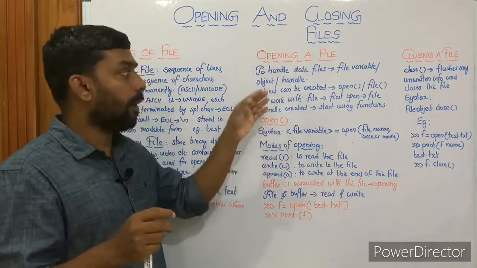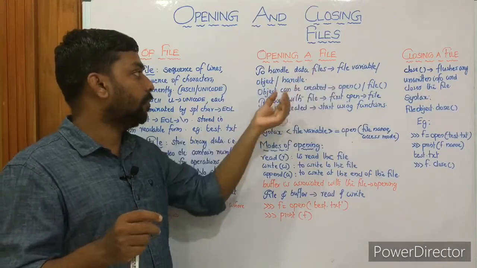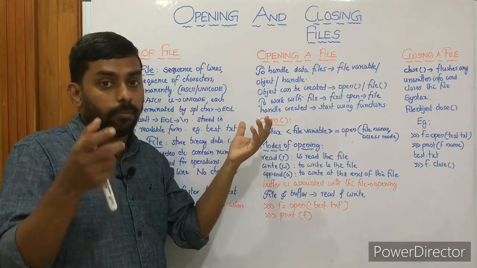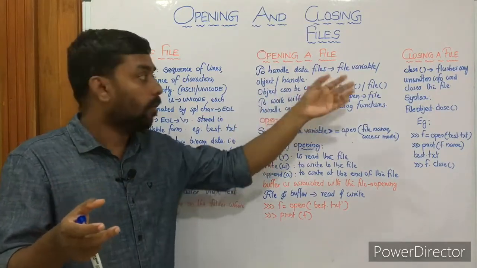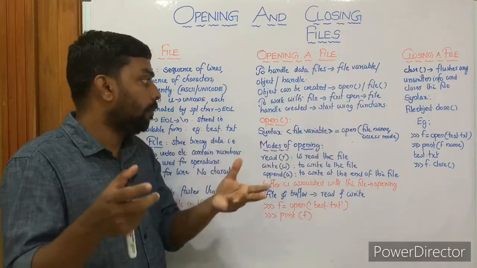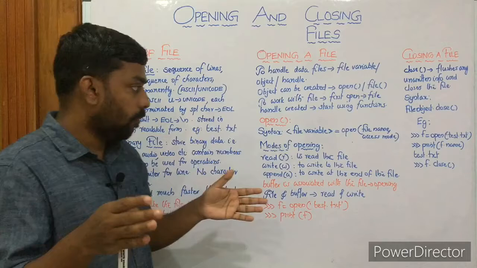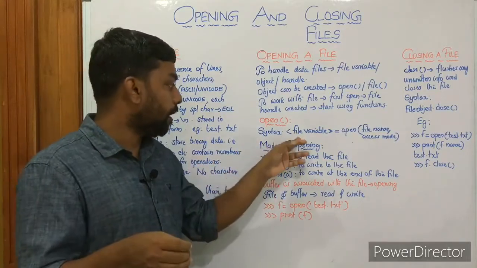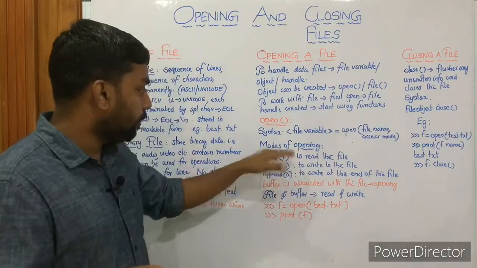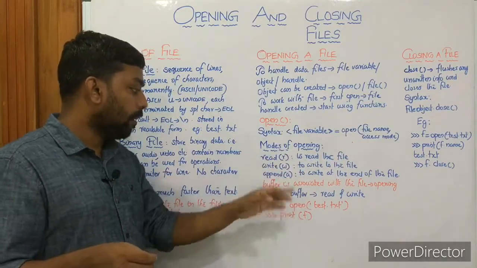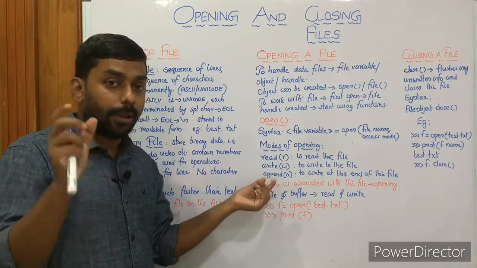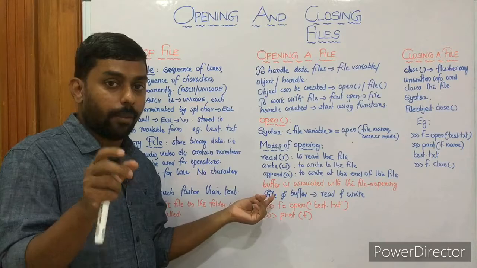Then opening a file: to handle data files, you have to create a file variable, or file object, or file handle. How can you create it? Using the open function. To work with a file, you first have to open it, then the file handle is created and you can start using its functions. The syntax is: file variable equal to open, file name, access mode. The different types of modes are read, write, and append. By default it is read. Then buffer and file: the buffer is in RAM, temporary, and the file is in secondary memory, the hard disk, permanent.